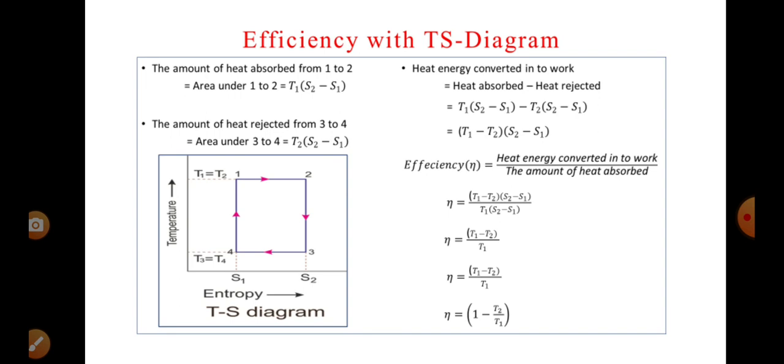Now, our interest is to calculate efficiency. Efficiency is equal to heat energy converted into work divided by the amount of heat absorbed. So eta is equal to T1 minus T2 into S2 minus S1 divided by T1 into S2 minus S1. Cancelling the entropy differences in the numerator and denominator, we get eta is equal to T1 minus T2 by T1. On simplifying, eta is equal to 1 minus T2 by T1. This is the efficiency we calculated from the TS diagram for the working substance of a Carnot engine.